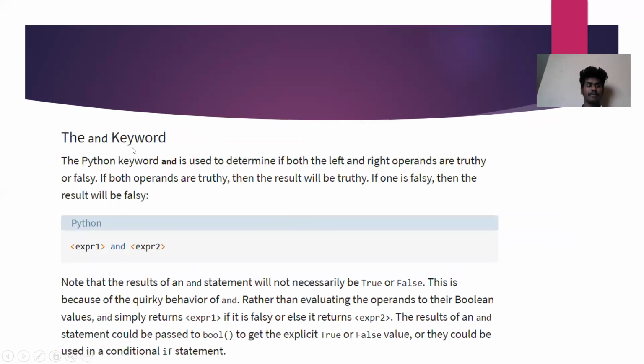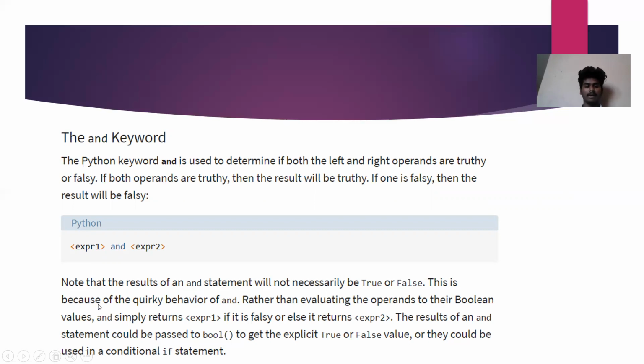And next is the and keyword. The Python keyword and is used to determine if both the left and right operands are truthy or falsy. If both operands are truthy, then the result will be truthy. If one of them is falsy, then the result will be falsy. You can see the expressions here. Note that the result of an and statement will not necessarily be True or False.